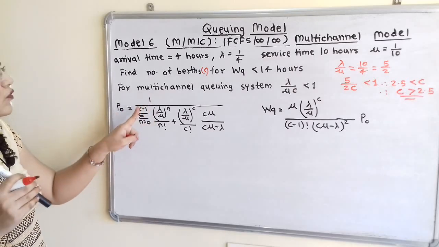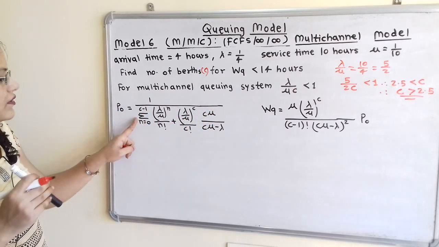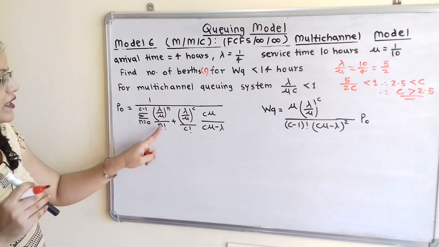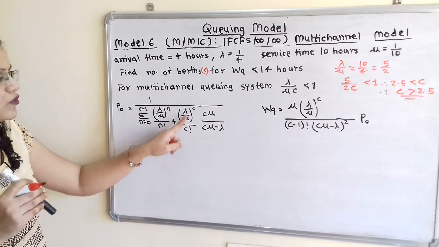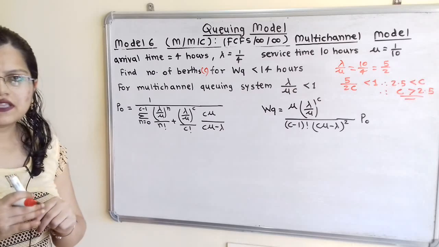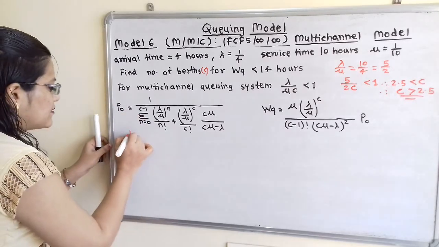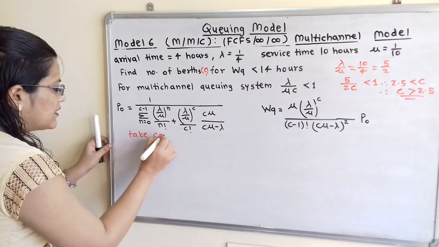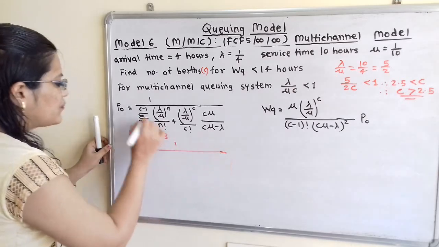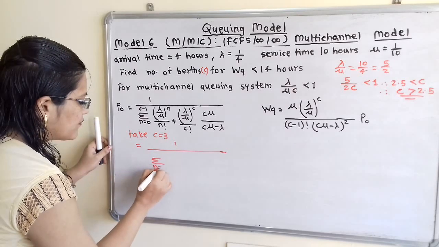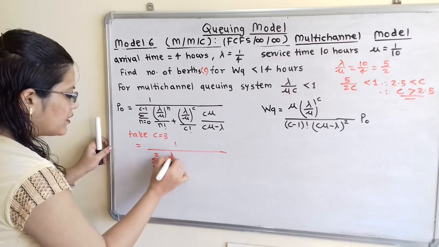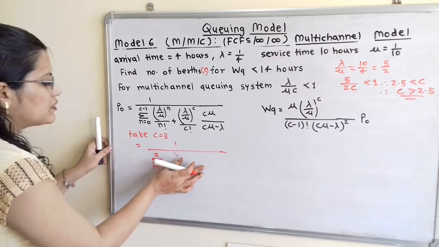So P0 is equal to 1 divided by summation of n is equal to 0 to C minus 1, lambda by mu raised to n by n factorial, plus lambda by mu raised to C by C factorial into C mu divided by C mu minus lambda. Now I will take C is equal to 3 and calculate the P0. So I will directly put the value: summation of n is equal to 0 to C minus 1, that is 3 minus 1, 2. Lambda by mu. So now we will put the value here.